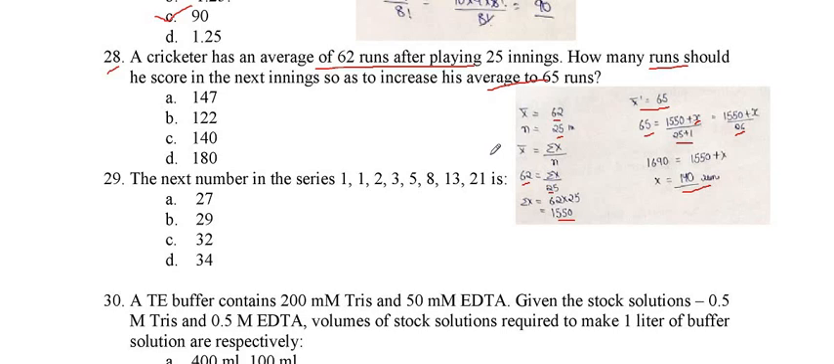So he is required to make 140 more runs to increase his average from 62 to 65. So option C is the correct one. So now we will see the next question, question number 29.